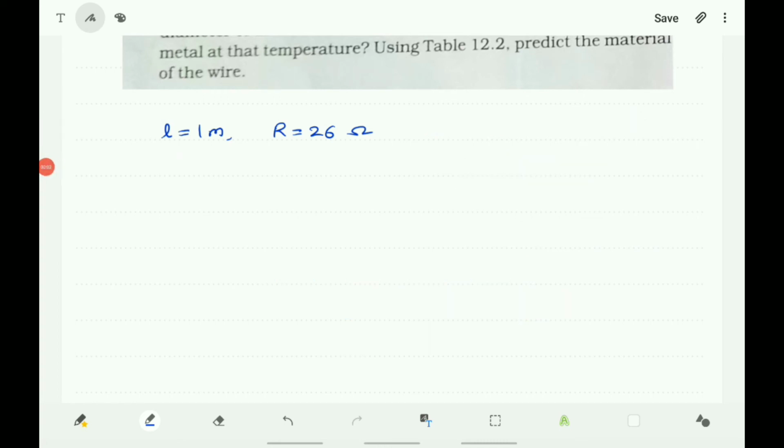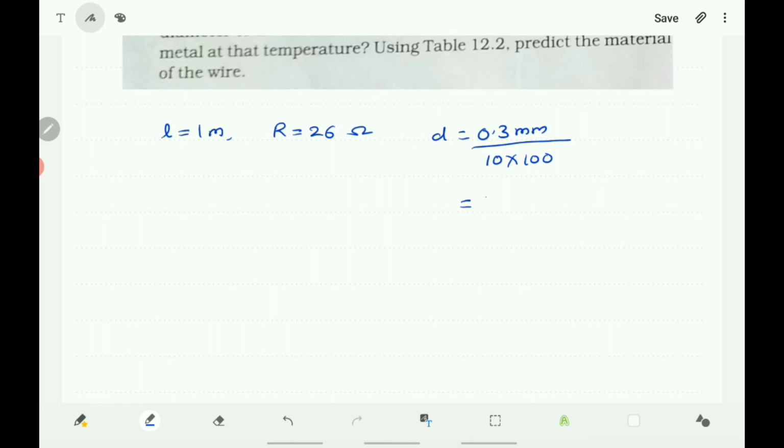The diameter of the wire is given, D = 0.3 mm, and you must convert this into meter because the SI unit of resistivity is ohm meter. You know that 10 mm is equal to 1 centimeter and 100 centimeter is equal to 1 meter, so you divide by 10 into 100.